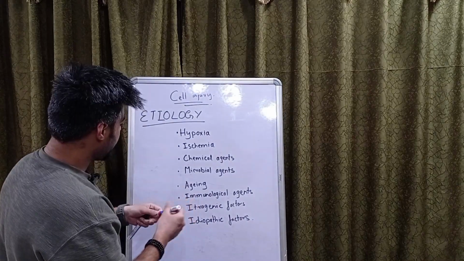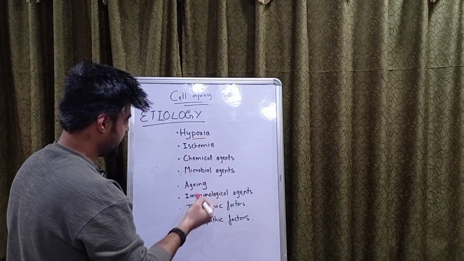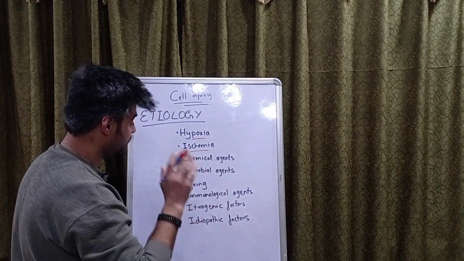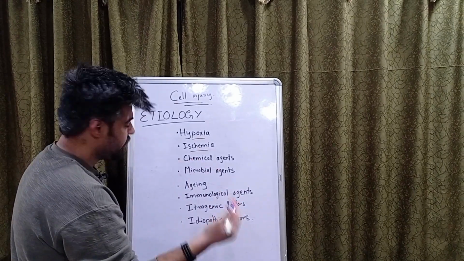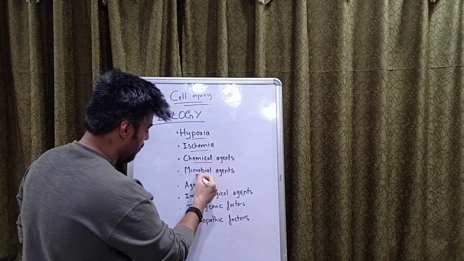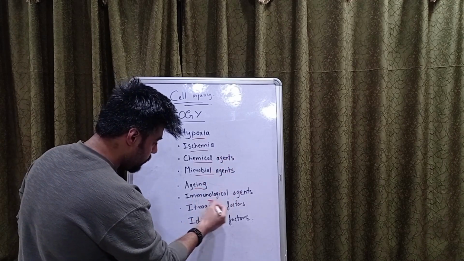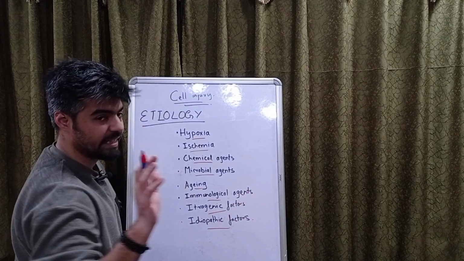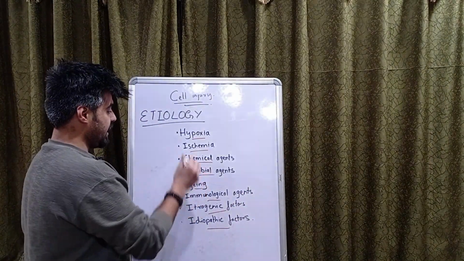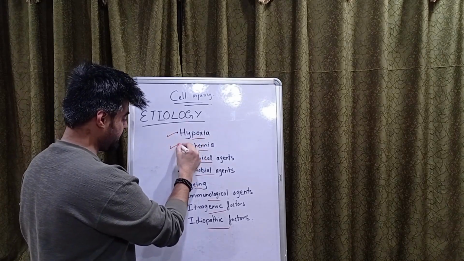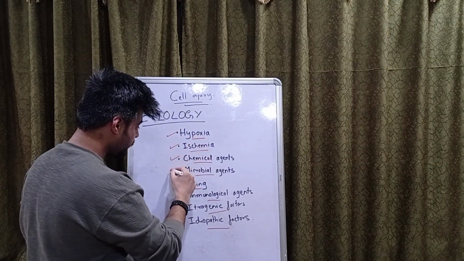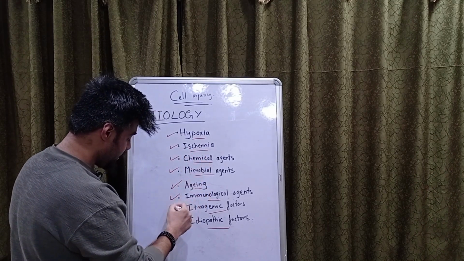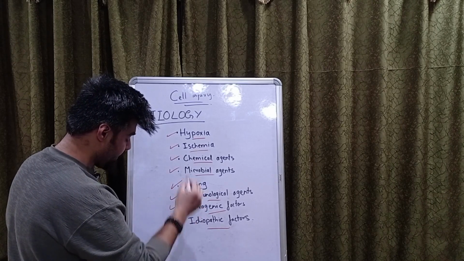The first etiology is hypoxia, that's lack of oxygen. Then ischemia, that is complete stoppage of the blood flow or oxygen. Next, there are chemical agents, microbial agents, aging, immunological agents, iatrogenic factors, and idiopathic factors. Repeating it again: hypoxia, ischemia, chemical agents, microbial agents, aging, immunological agents, iatrogenic factors, and idiopathic factors.